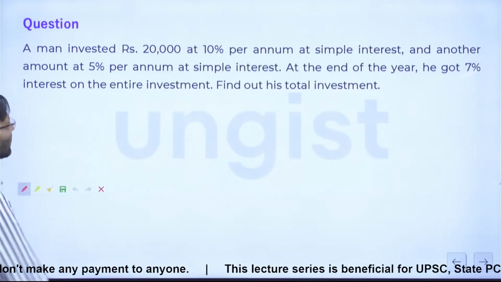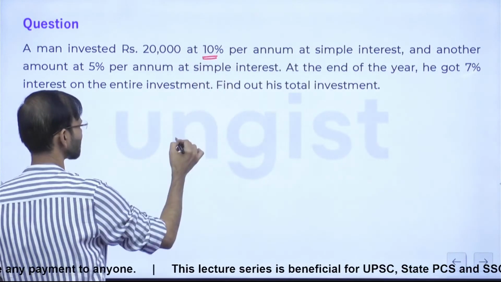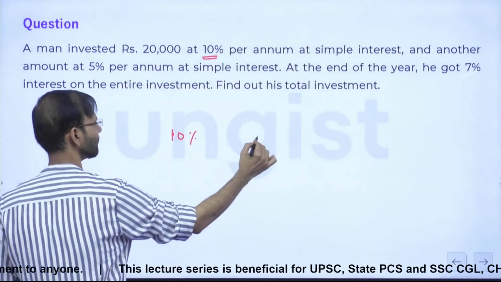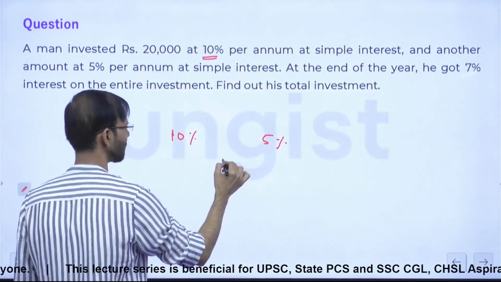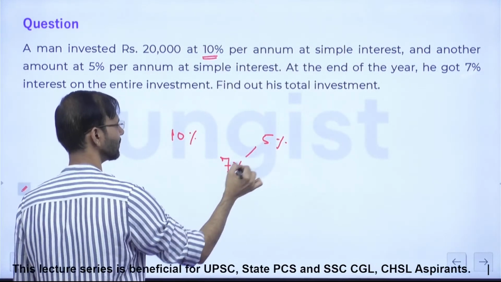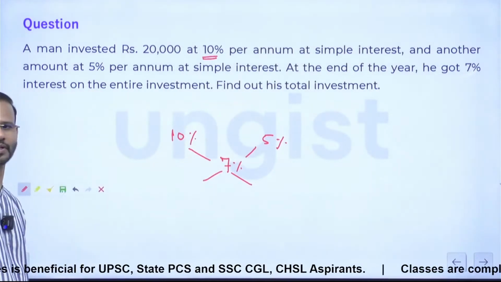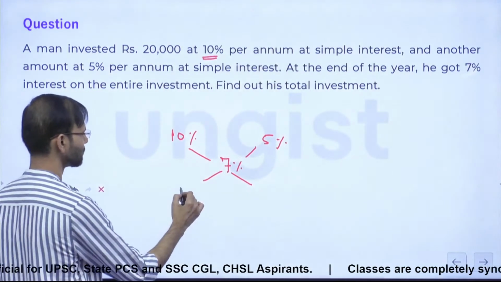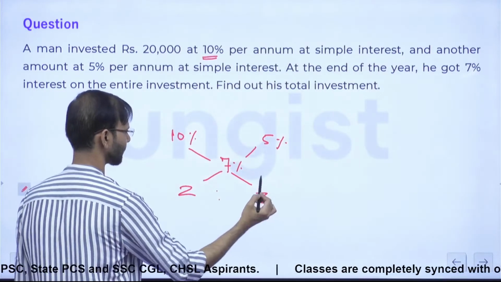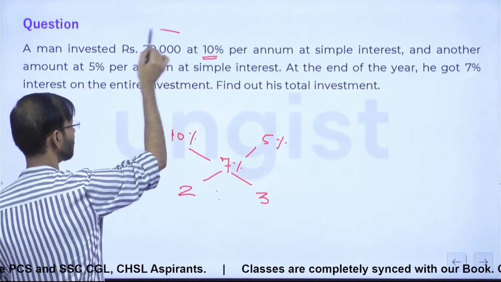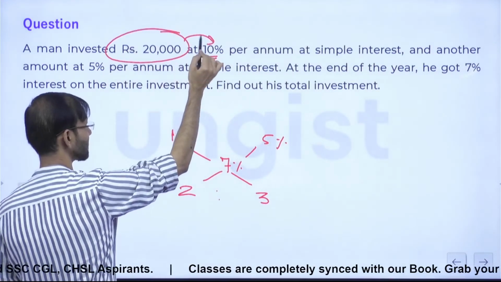So 10% per annum simple interest and 5% per annum simple interest, and overall he got 7% simple interest per annum at the end of the year, right? What is this? This is 2, and what is this? 3. Guys, the question is saying he invested 20,000 at 10% per annum simple interest.